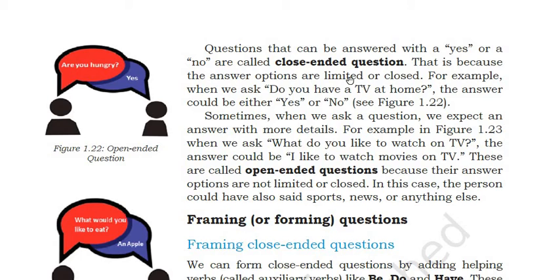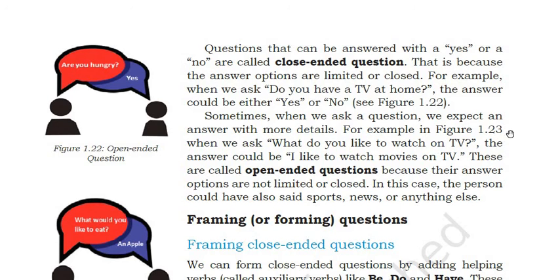The person you are asking a question and the person who is replying, for example, let me tell you, do you know him? So you will reply yes or no. So that is a close-ended question, right? Because the answer is limited, yes or no, closed. For example, when we ask, do you have a TV at home? You will say yes or no.